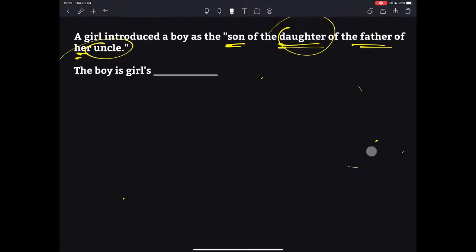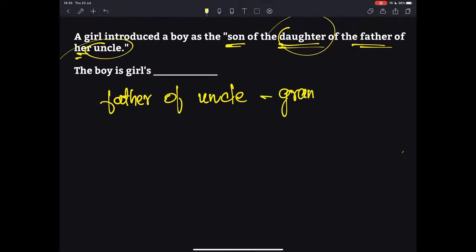Muhammad Chatri says, I don't understand, this is too hard to remember. You don't have to remember, in fact. Let us break this once again. Father of uncle is none other than grandfather. Agree? Okay. And his daughter.